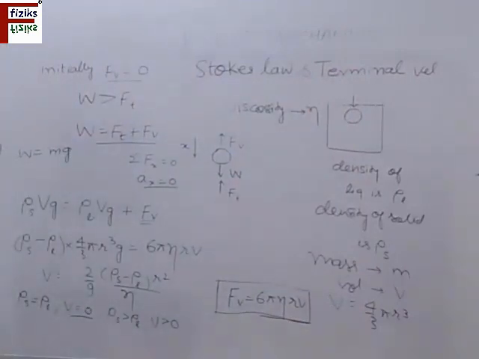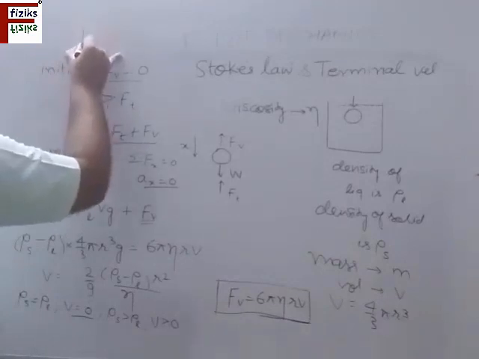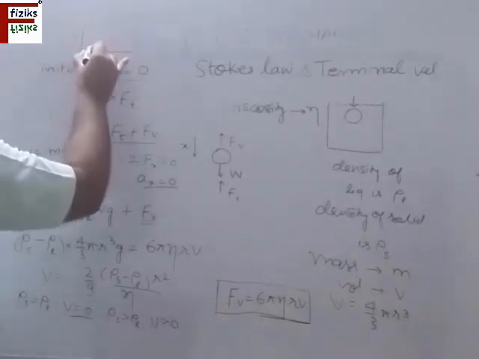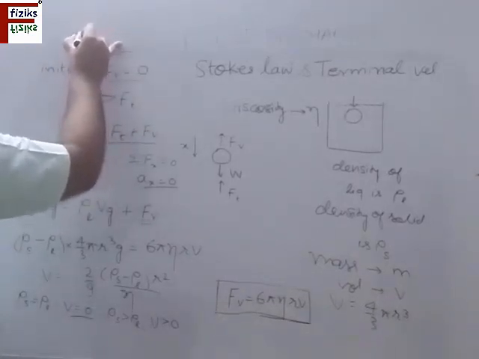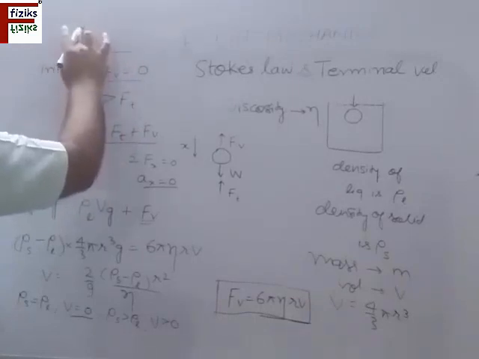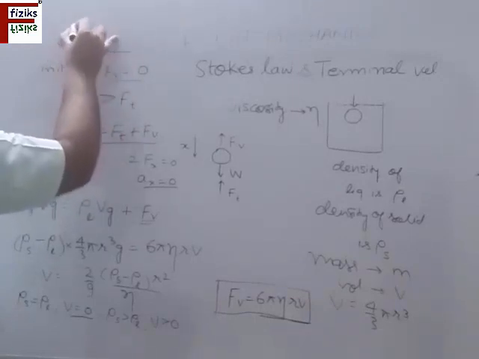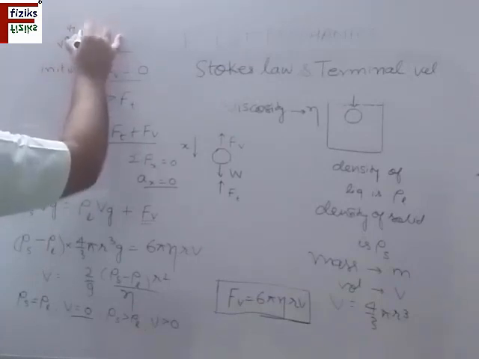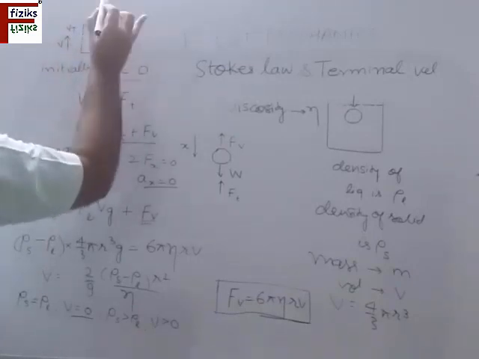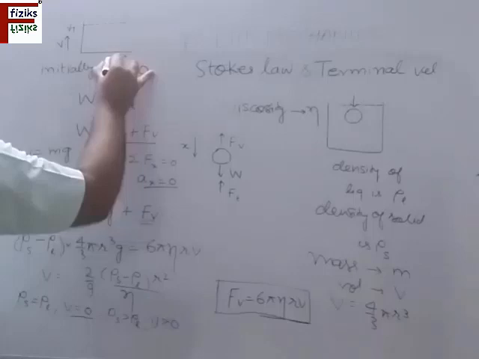Now if you plot the graph of V with respect to R, you will find that this is a parabolic curve, and also with respect to time, the velocity first increases parabolically. So this velocity is the maximum velocity, Vt. This is the general velocity, Vt, the terminal velocity. This is the maximum value, and this is the time on this axis.